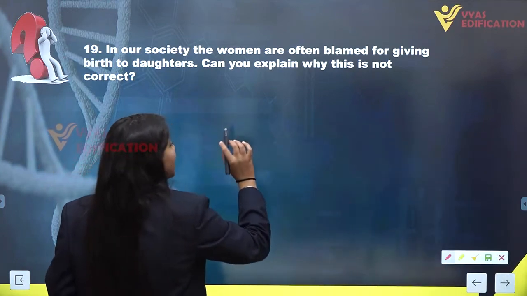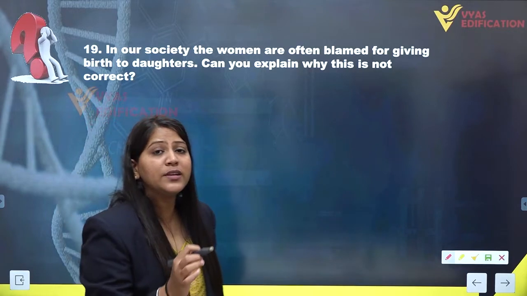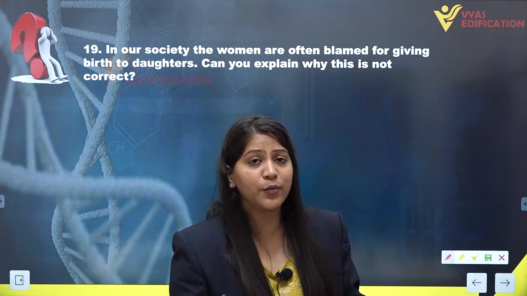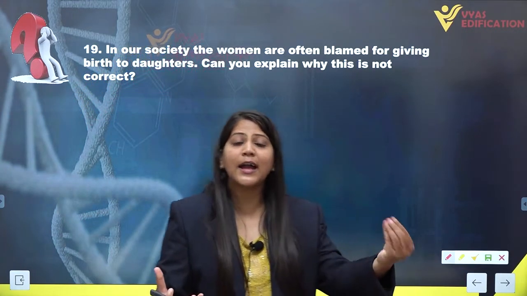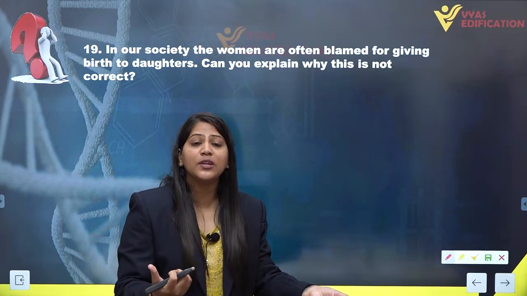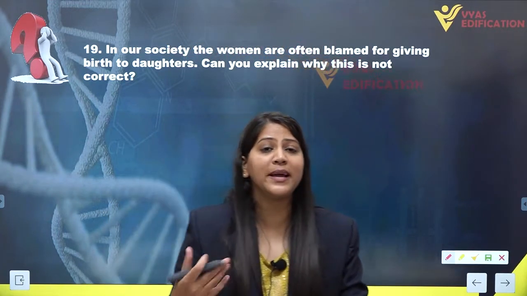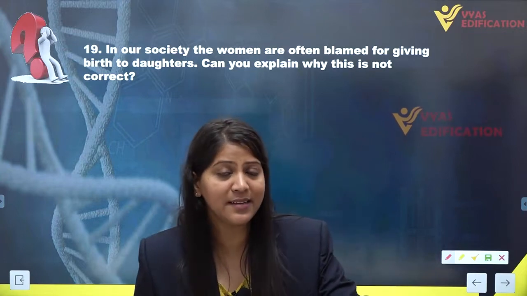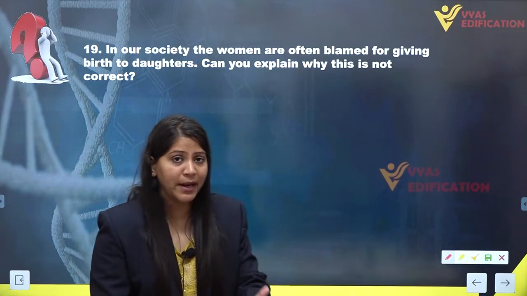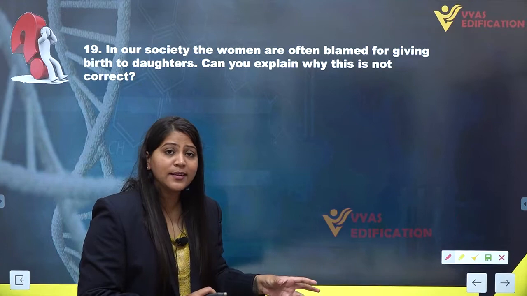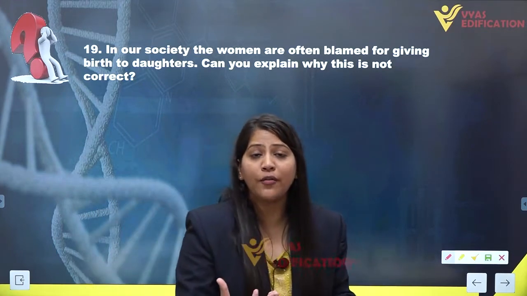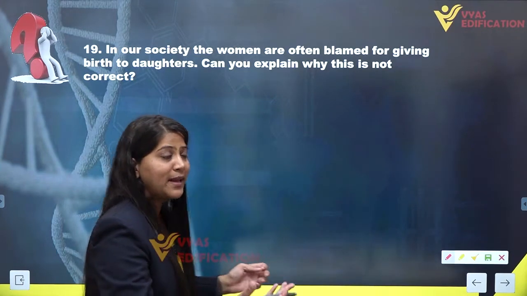As we know, there are two types of gametogenesis, that is spermatogenesis and oogenesis. In spermatogenesis, the male gamete is formed, meaning the sperm cells are made, and in oogenesis there is the formation of the ovum or egg cell, the female gamete.